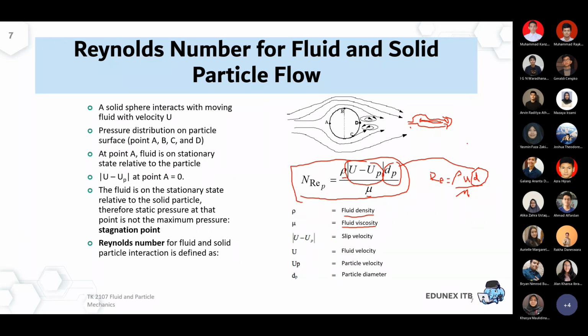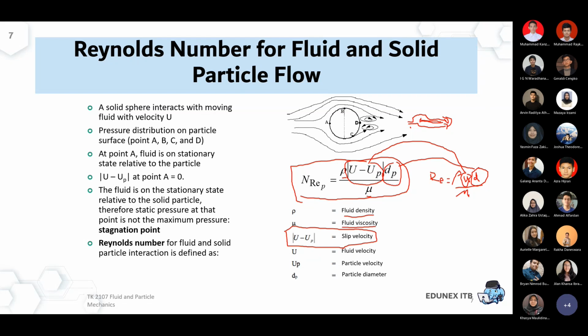And the second difference is of course the velocity, as I implied before. Previously we only focused on the fluid velocity, but now we have to use the slip velocity, u minus up. That's the slip velocity in absolute value, so that the number would be positive.